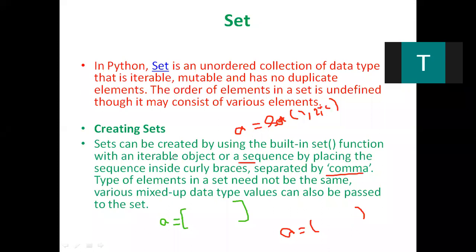The type of elements need not be the same. There is no condition that we can only have integers, or only floating point numbers, or only characters or strings. We can have a combination of integers, floating point numbers, strings, and characters. So various mixed data type values can be passed into the set.